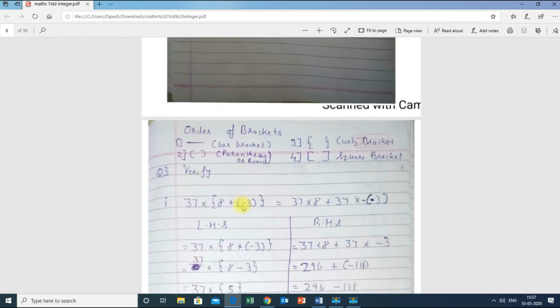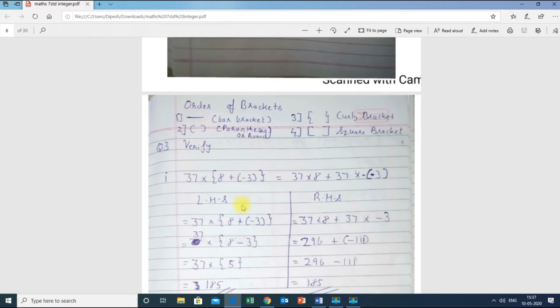Next, okay. So now today we are going to learn some things about brackets. Though I am going to explain everything in detail about the brackets in the further part of the video, or maybe in the next video, so keep that in mind. Now just understand what it is and how we have to solve.